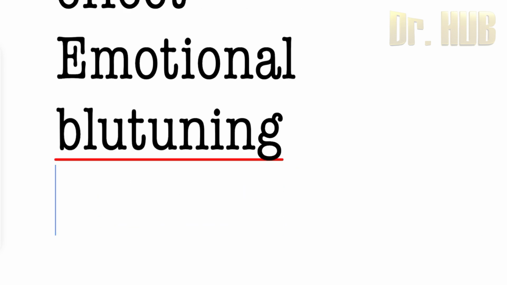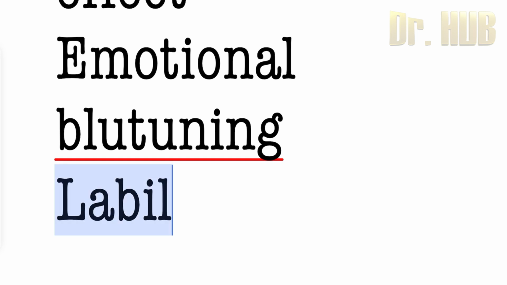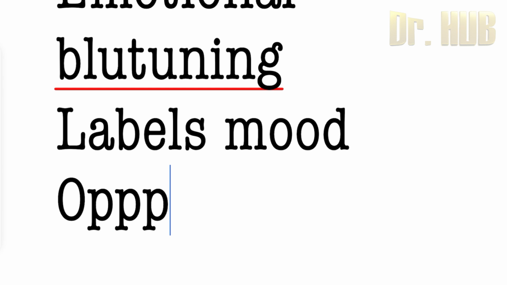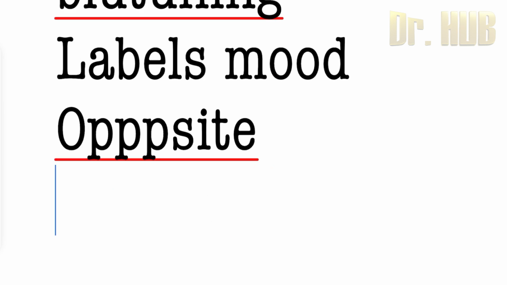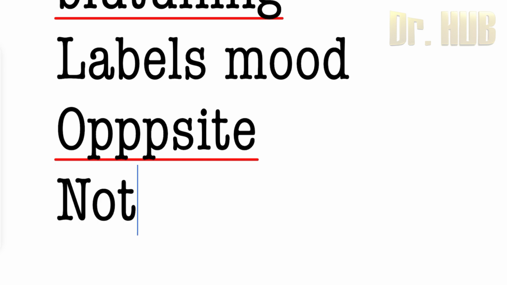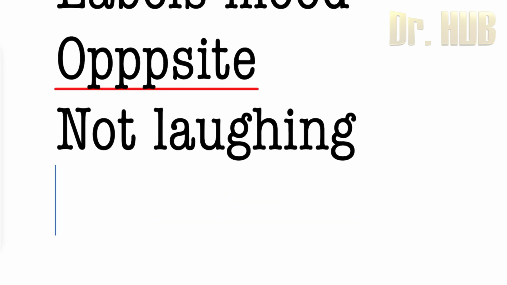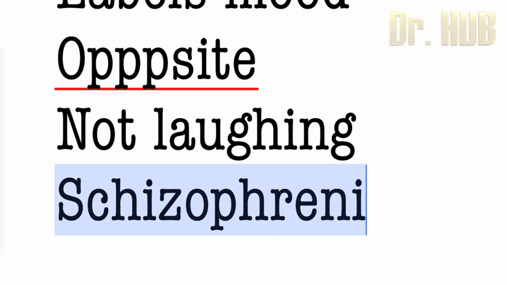Next is affect flattening, the flat affect, as well as the emotional blunting, or the blunt affect. It is the exact opposite of the labile mood. The example is when you are cracking a joke, the patient does not laugh. So not laughing at a joke will be the affect flattening. And this is also seen in case of schizophrenia.